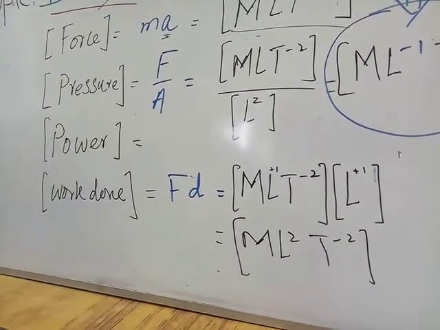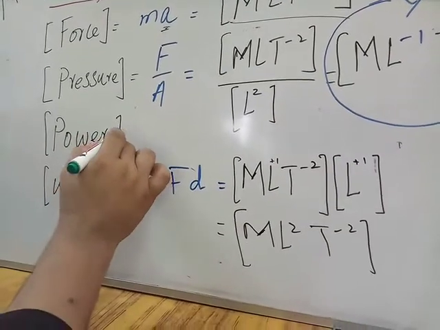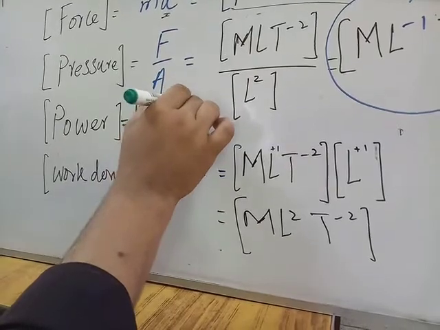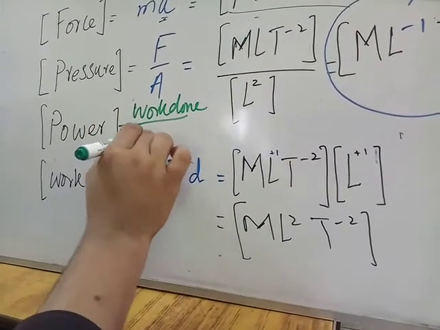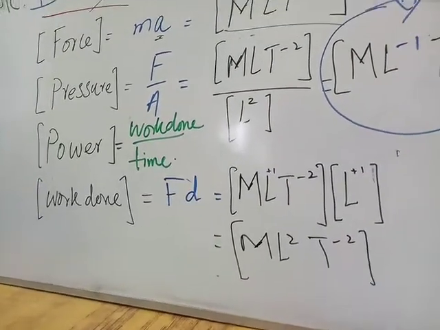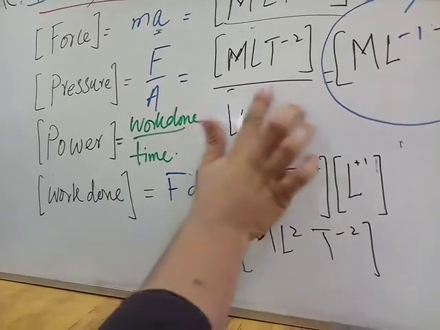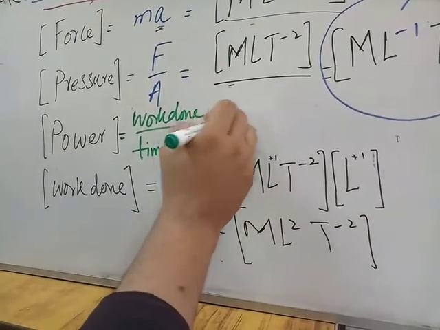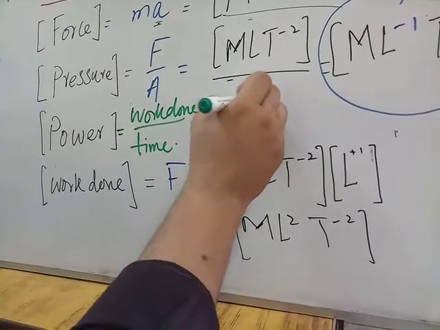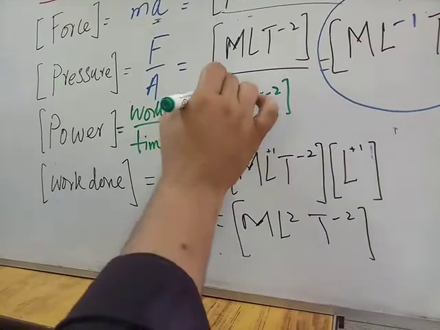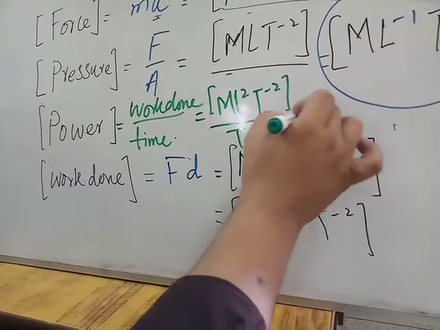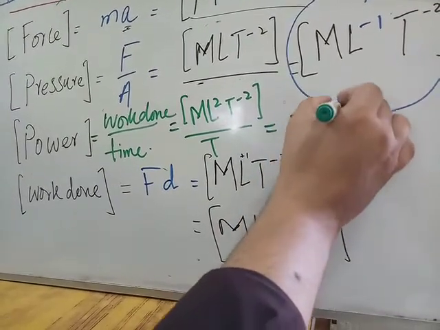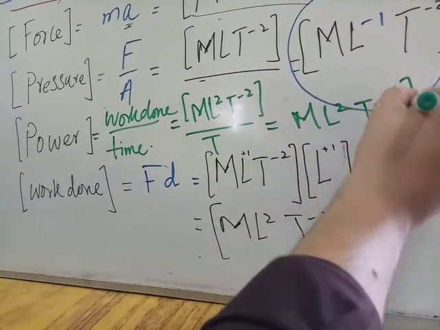So we know that the formula of power is work done per unit time. So the dimension of work done is ML^2 T^-2 divided by T, and it becomes ML^2 T^-3.